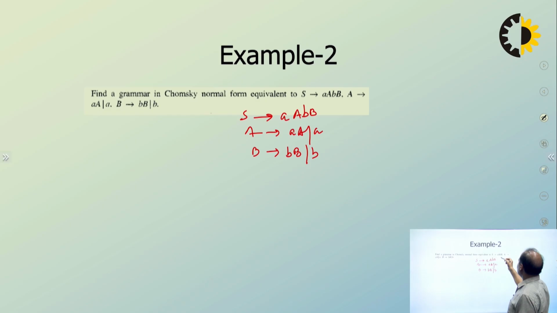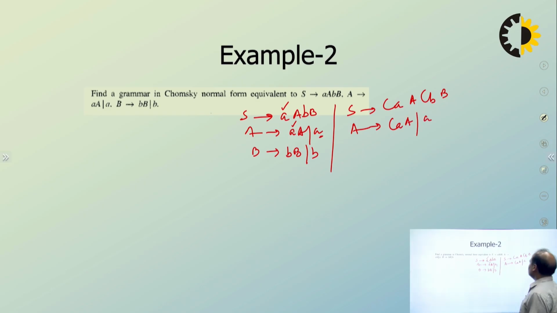So what you are going to do here: S goes to C_a, make a non-terminal for this, and then A, and then C_b, capital B. And then A goes to, we already introduced C_a, and then A. No need to replace this because it is already in CNF. Then C_b and B, then B. Clear?